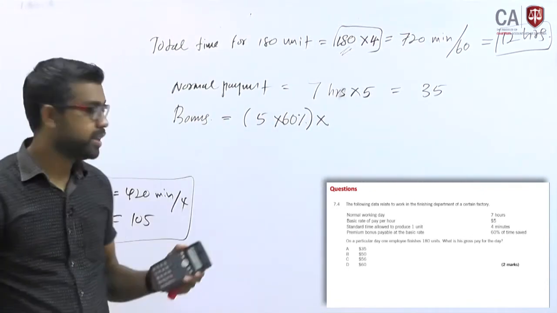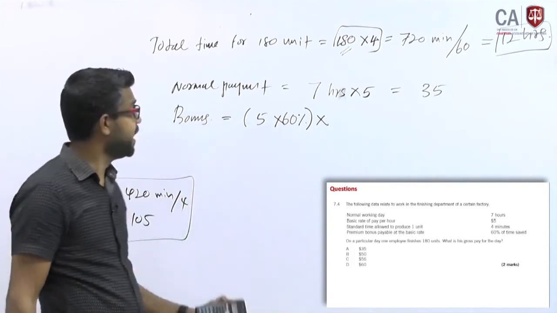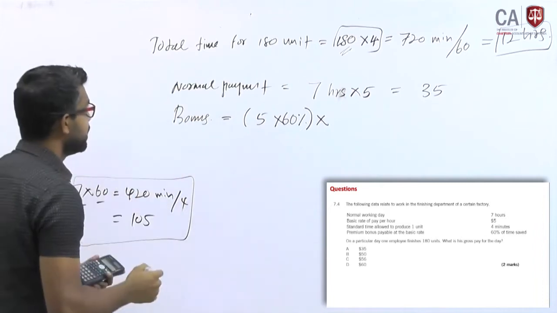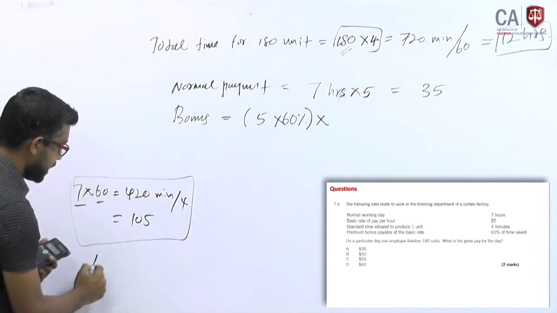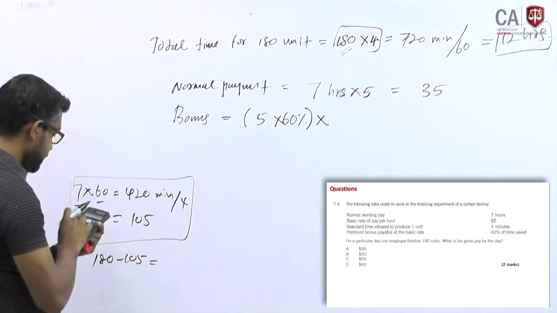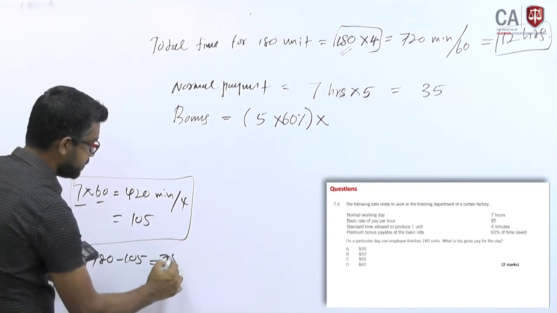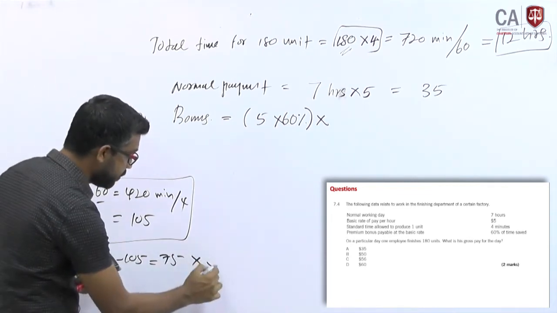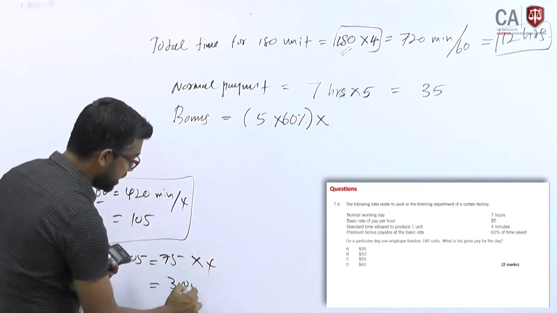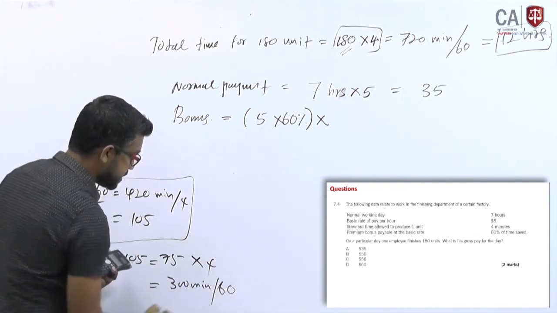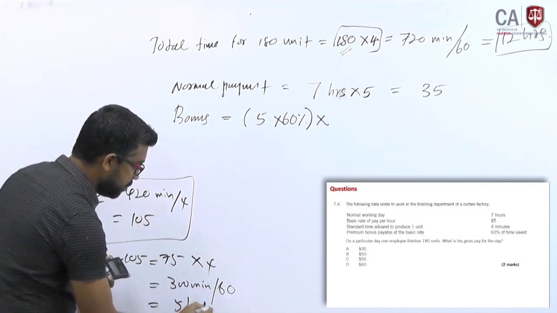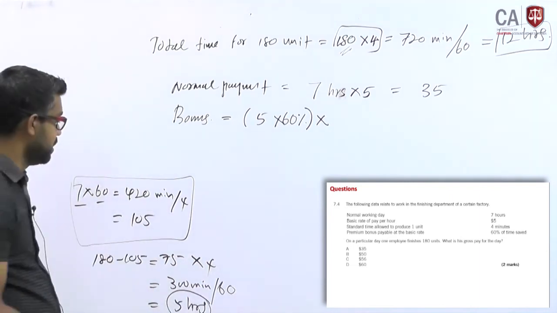To recognize that, you are giving a bonus. How do you pay that bonus? How many hours did you save? 180 units minus 105, the extra is 75 units. Each unit requires 4 minutes, so 300 minutes. Divide by 60 to convert to hours, 5 hours. This is the number of hours you have saved.